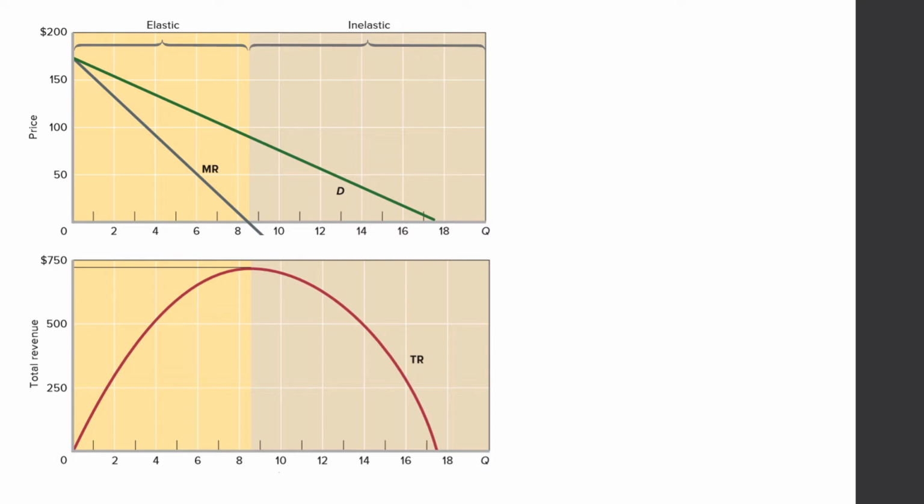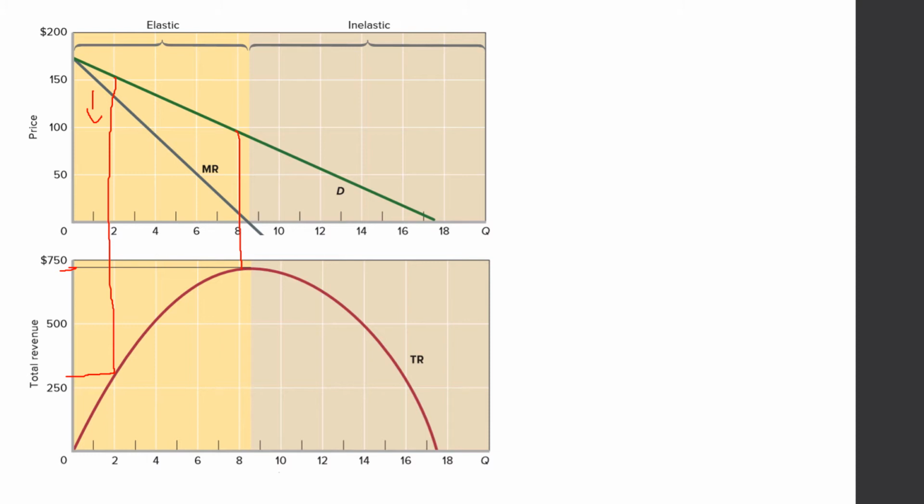So here you can see that when price is 150, the total revenue is 260. But when price decreases from 150 to 100, the total revenue becomes maximum, which is 750. When price decreases from 150 to 100, the total revenue increases.